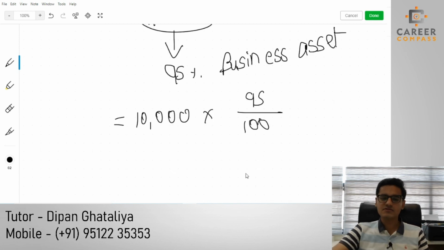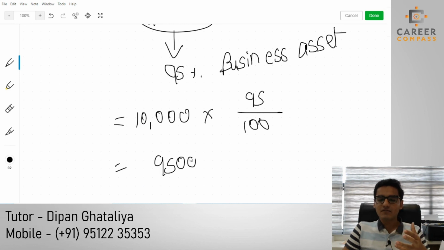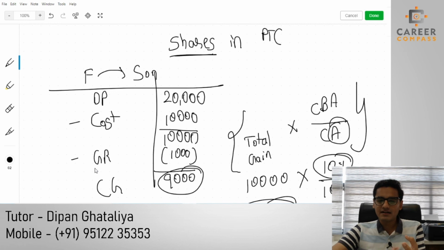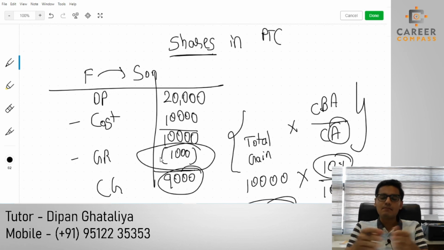So this kind of genuine person will get more gift relief of 9,500. But the people who are trying to take advantage will get less gift relief because of this simple formula.